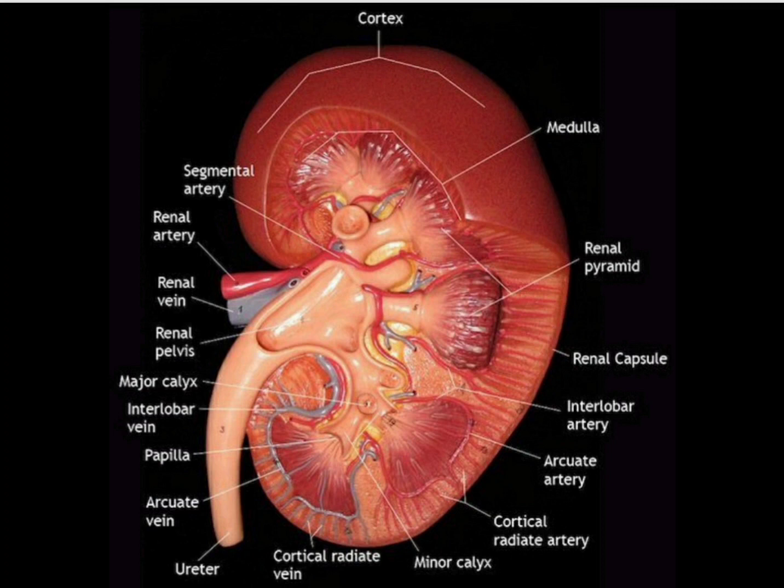You can see in this diagram there is the cortex and the renal artery and the renal vein. The renal artery is what carries the impure blood into the kidney, and the renal vein is what carries the purified blood away from the kidney.